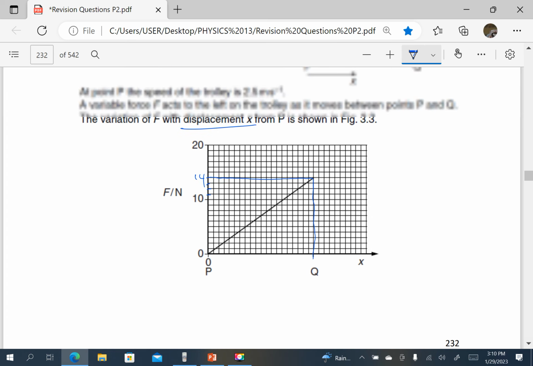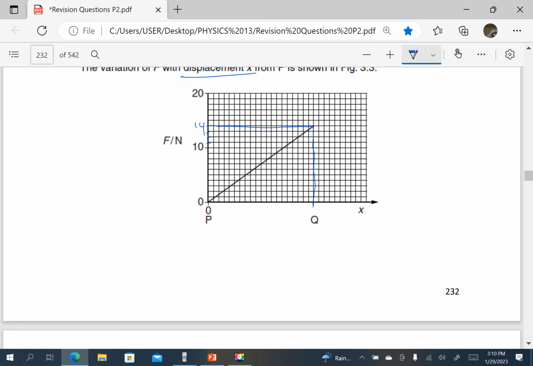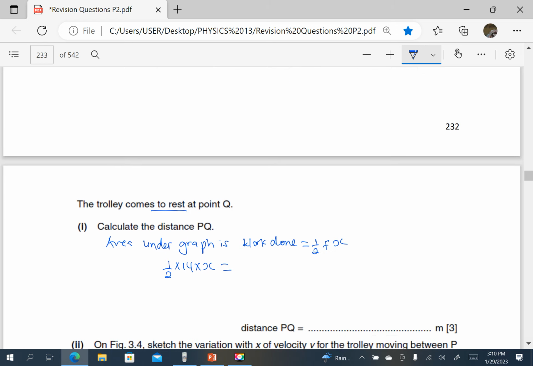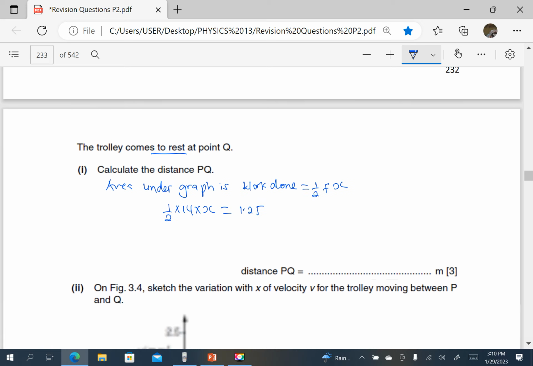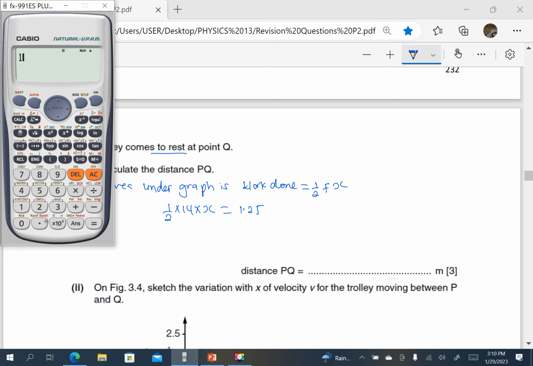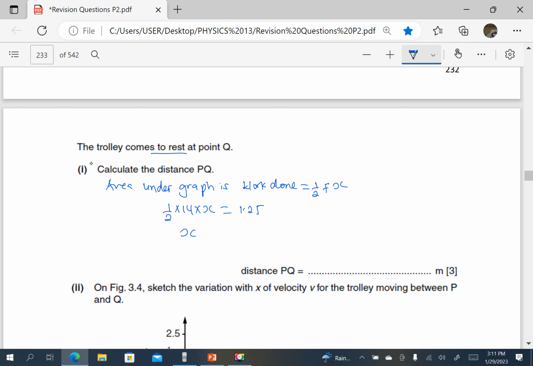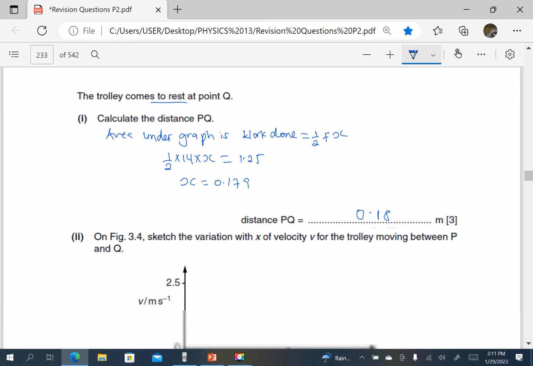Remember, the work done is the loss in the kinetic energy which this object had. So this is equal to 1.25, which was the kinetic energy that the object had. We just cross multiply and find the answer: 1.25 times 2 divided by 14. So x is equal to 0.179, or approximately 0.18 meters.